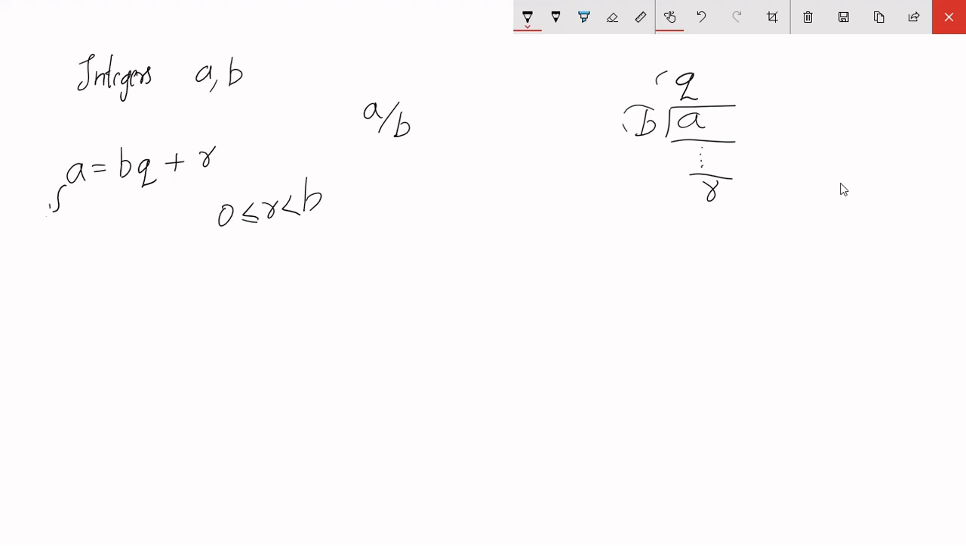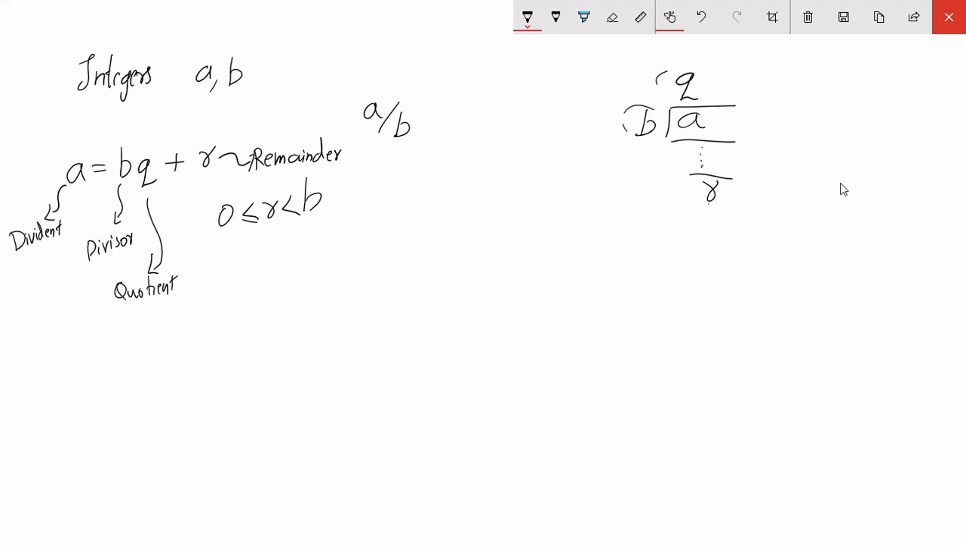A here is called the dividend, b is called the divisor, q the quotient, and r is called the remainder. So you divide the dividend with the divisor to get the quotient and remainder, and then the dividend is equal to divisor times the quotient plus the remainder. That is basically just what the Euclid's division lemma suggests.